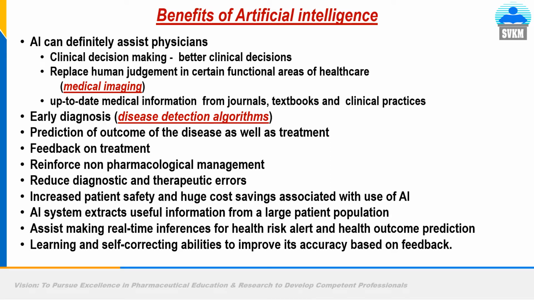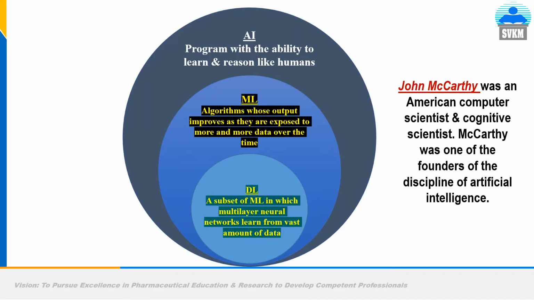So an AI based system can automatically identify the relevant information from those documents, and the ultimate purpose is the same: to make concept or document driven into data driven, assist in making real time inferences for health risk alerts and health outcome prediction, with learning and self correcting abilities to improve its accuracy based on feedback. So AI is a program with the ability to learn and reason like a human. It has learning and reasoning capabilities like humans.